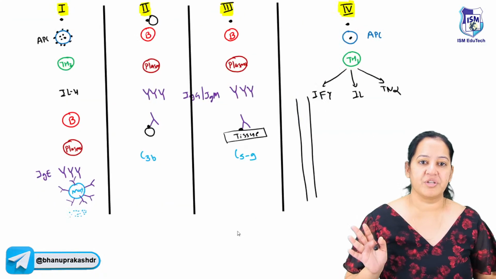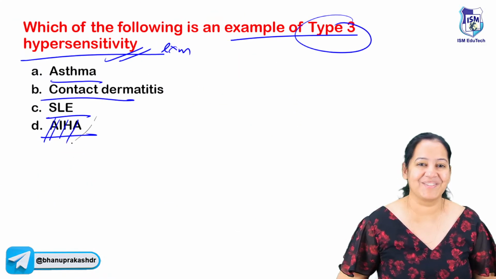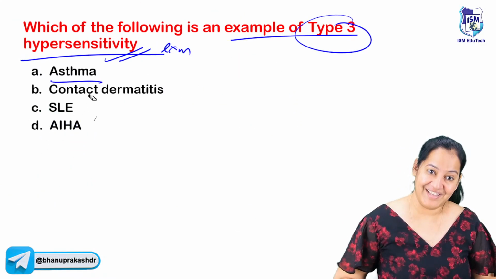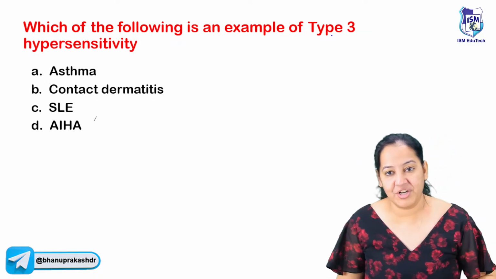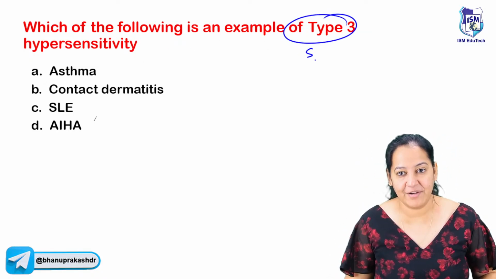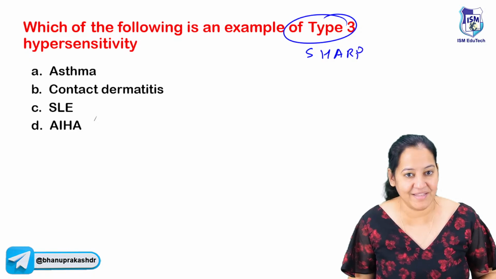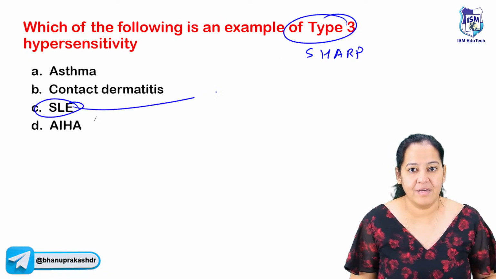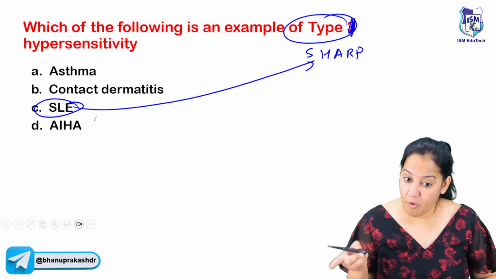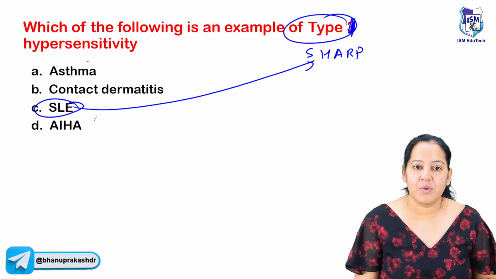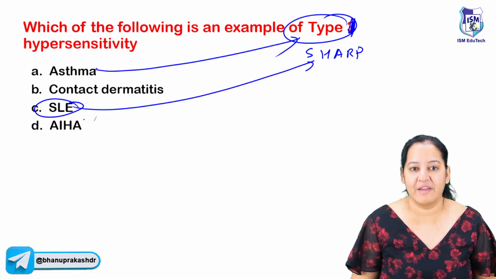Now have a look at your question. I always come back to the question so that you get it clearly. I can change it in multiple forms. See, I'm asking type 3 in the question. So what is the mnemonic of type 3? I told you SHARP. Apply the mnemonic, S is coming here. So SLE is my answer. What if I change the question to type 1? In type 1, we have all allergies with plus PCTS. So asthma is the allergy, my answer will become this.